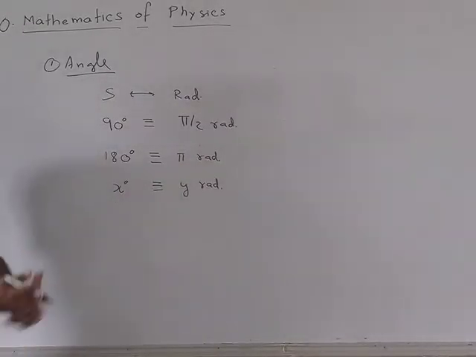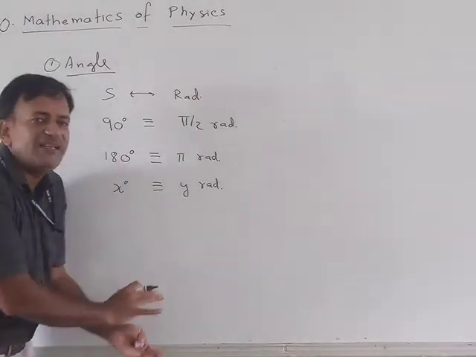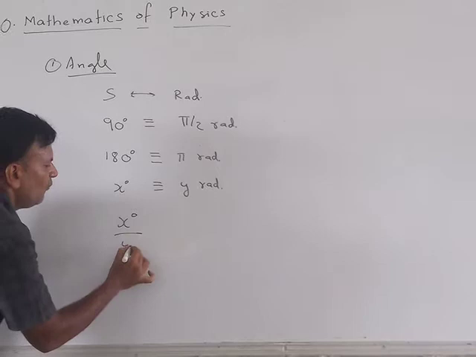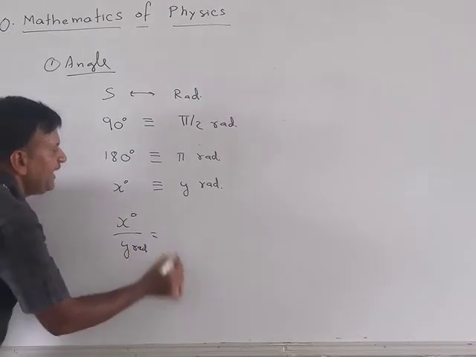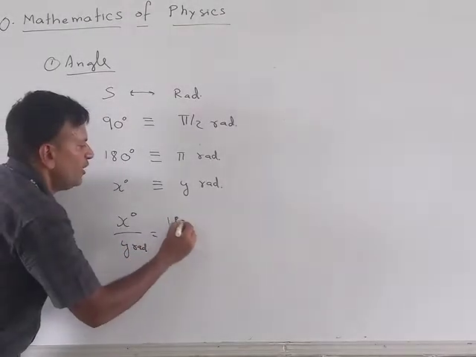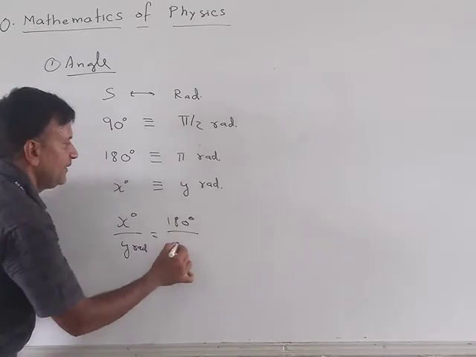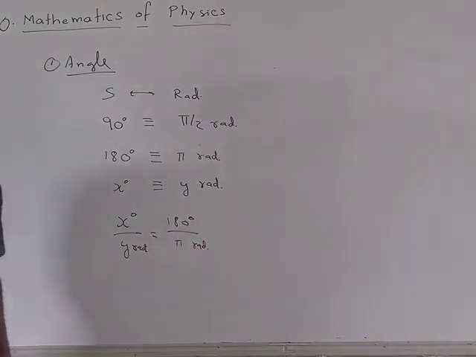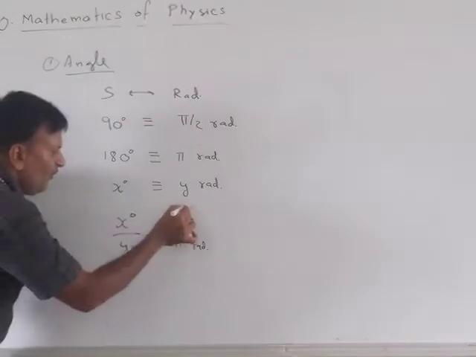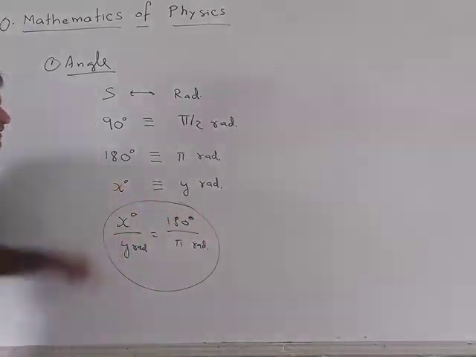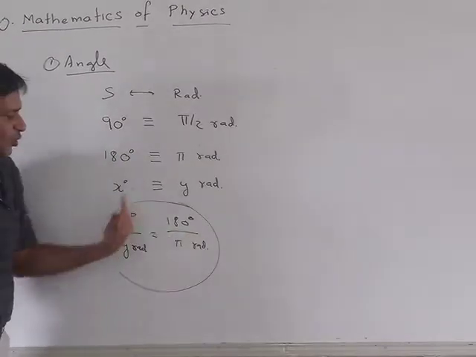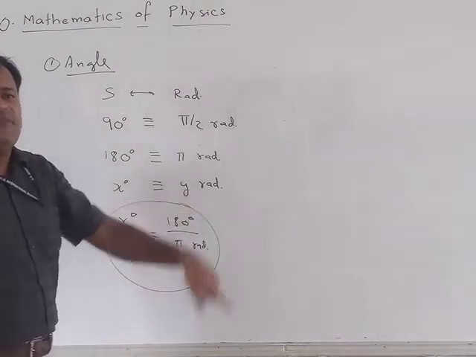So what is to be done now? Simply cross multiplication, or you can simply write: x degrees over y radians is equal to 180 degrees over pi radians. This formula is to be learned. This is how the formula came into existence, and this is what should be kept in memory while you interconvert the angles.